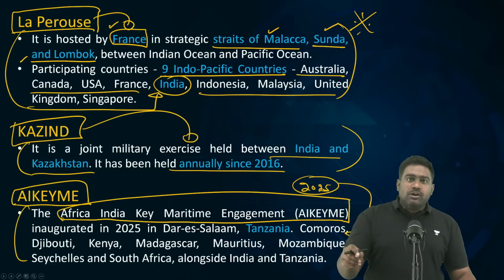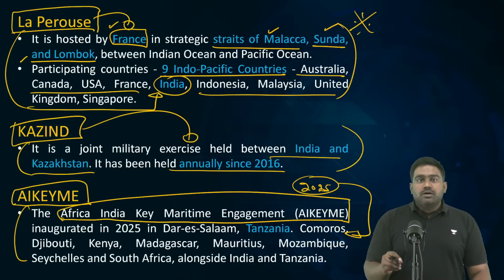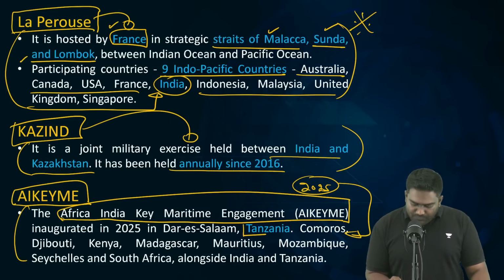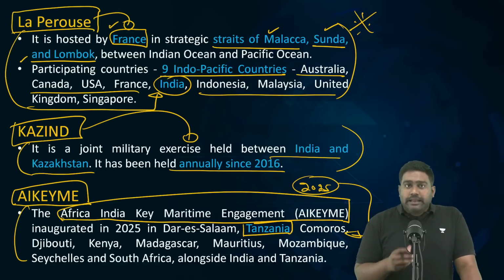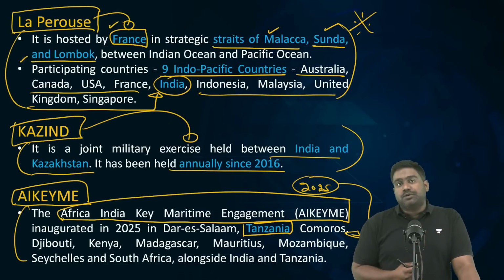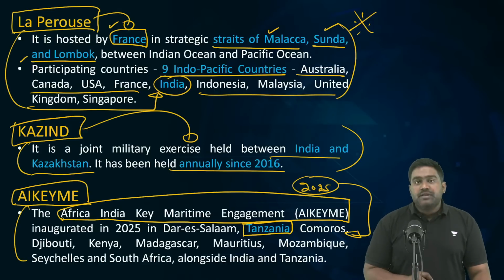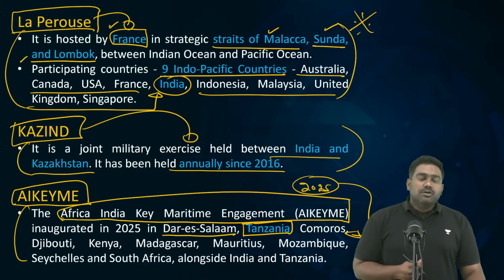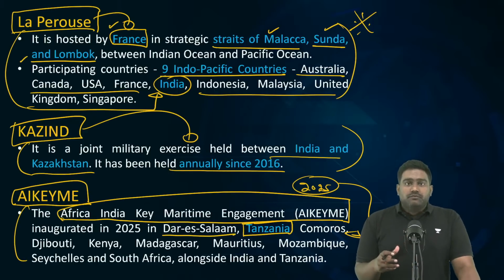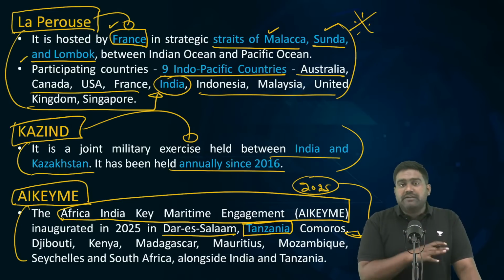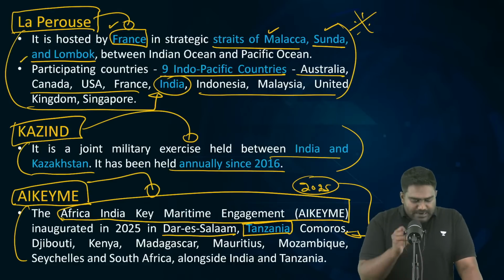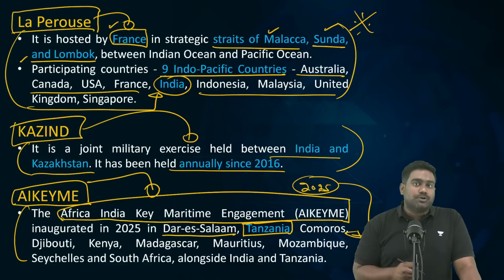It was recently launched just a few days ago. It was co hosted by India with Tanzania. The Indian Navy led this initiative in line with our Sagar Mahasagar vision. And Tanzania co hosted this event at Dar es Salaam, which is in Tanzania. So many African countries, which are located in Eastern Africa, Southern Africa, and in the Western Indian Ocean, participated in this multilateral naval exercise focused on maritime security in the Indian Ocean.